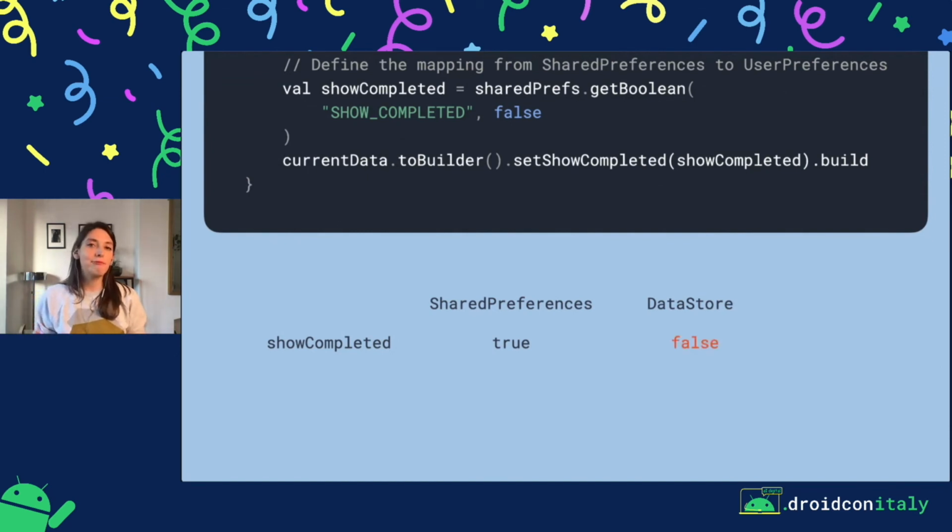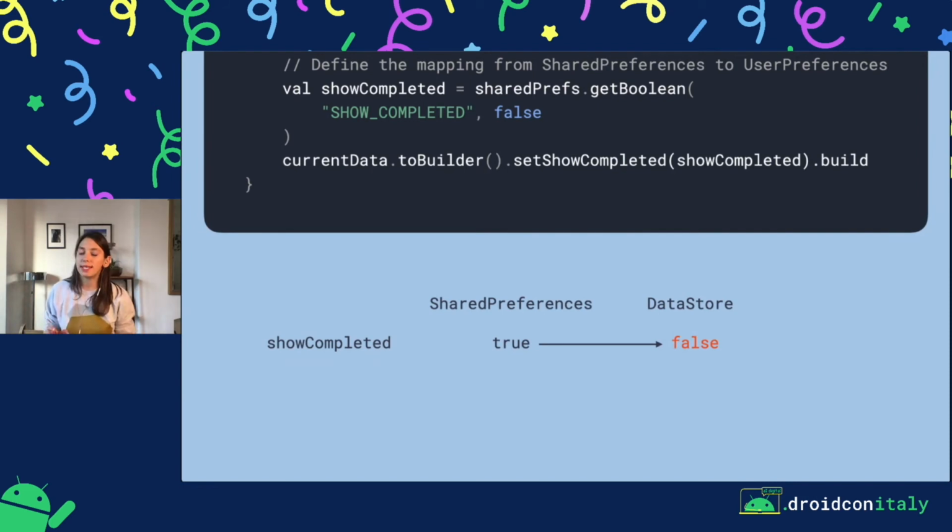So this means that if meanwhile our users have changed that value in DataStore from true to false, the next time we're opening the application, DataStore will go through the same logic that we've implemented. So we'll get the value from SharedPreferences and override the existing value in DataStore.